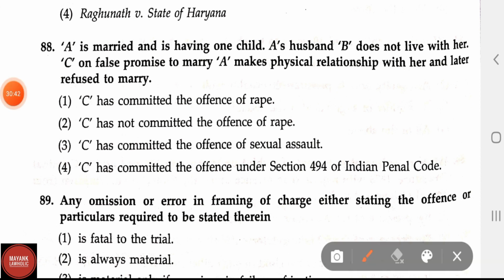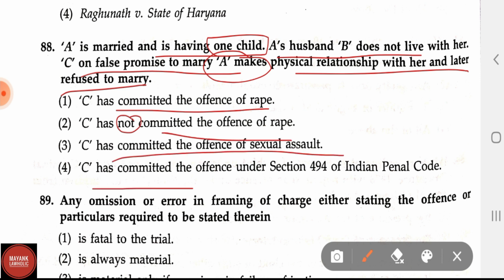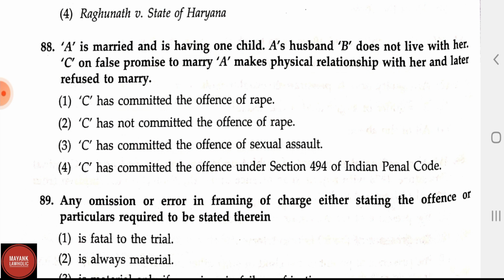Question number 88. A is married and is having one child. A's husband B does not live with her. C, on a false promise to marry A, makes a physical relationship with her and later refuses to marry. Options are: C has committed the offence of rape; option 2, C has not committed the offence of rape; option 3, C has committed the offence of sexual assault; and option 4, C has committed the offence under section 494 of IPC. Here the correct answer is option 2, C has not committed the offence of rape.